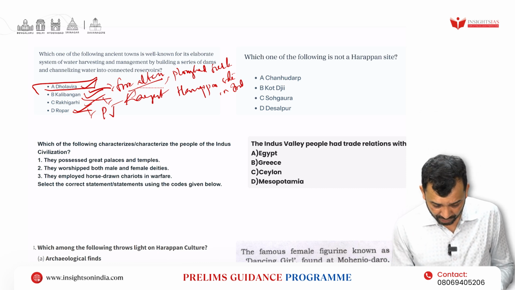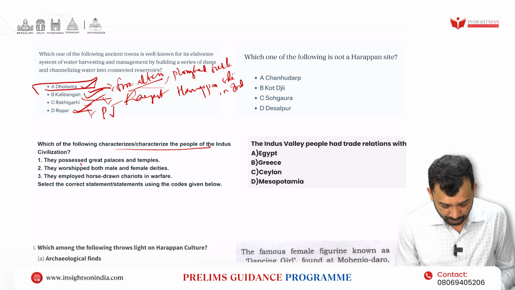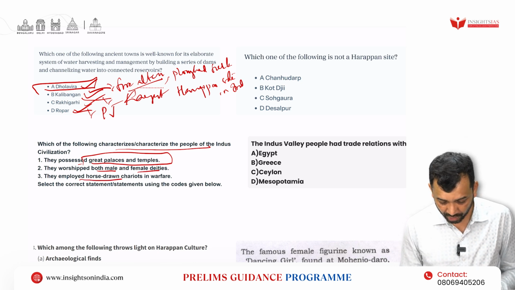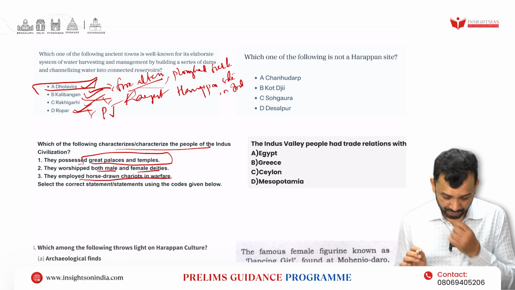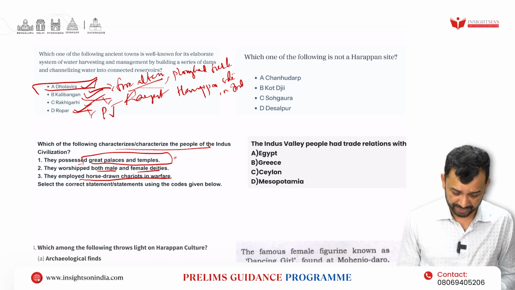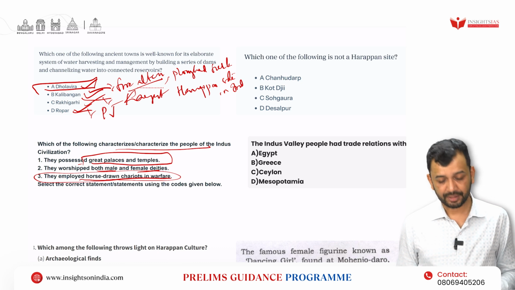Next, which of the following characterizes the people of Indus Valley civilization? They possessed great palaces and temples. They worshipped both male and female deities. They employed horse-drawn chariots in warfare. Now, you know that they were not aware of the horses, right?